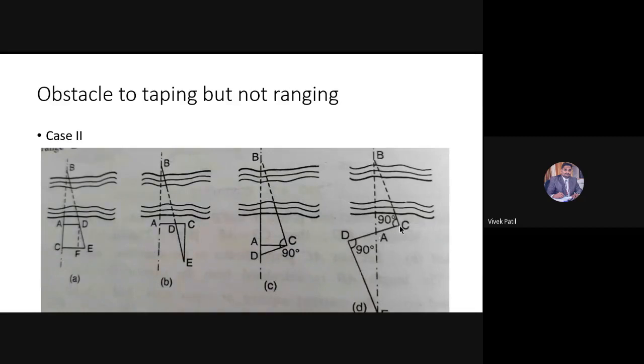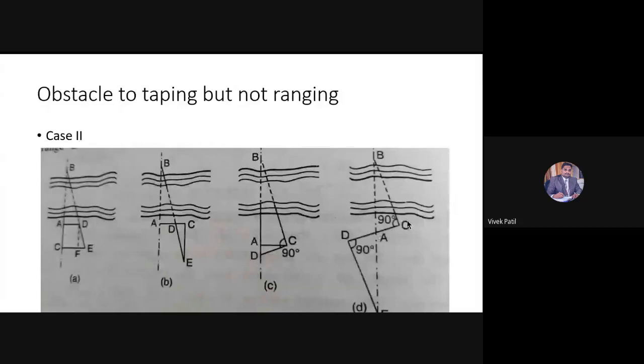Once I measure the distance AC, I will prolong this line AC on the other side of my chain line. Then on the same line, I will fix the point D. The point D will be such that AC will be equal to AD. So this line I have extended, and the distance AD is equal to AC.